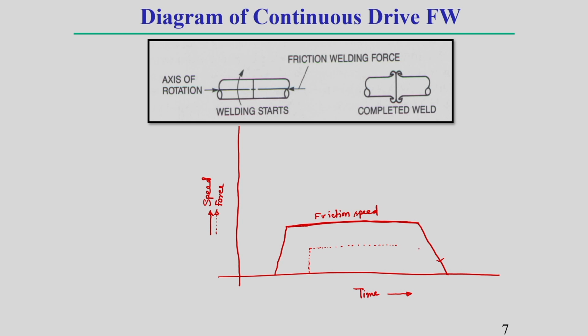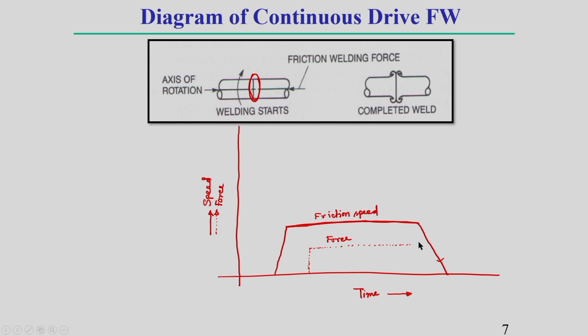So, once the material becomes sufficiently heated, initially we are heating by using some constant force. Here you see, this is generally called friction welding force. So, here I am writing force, this is called force, okay. This is called friction welding force, how it remains during this welding process, that I am showing.